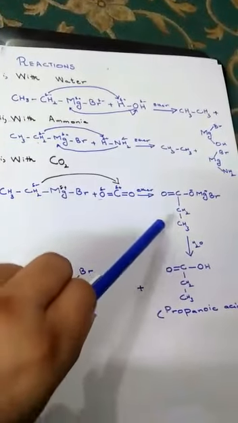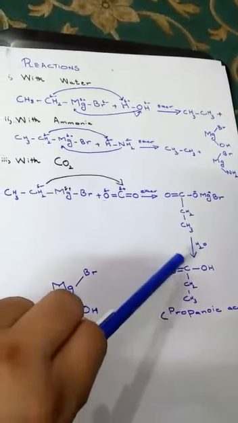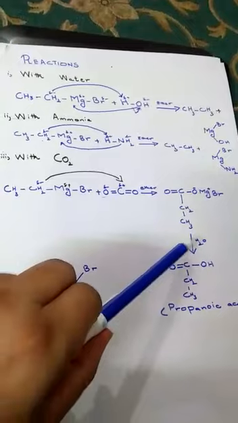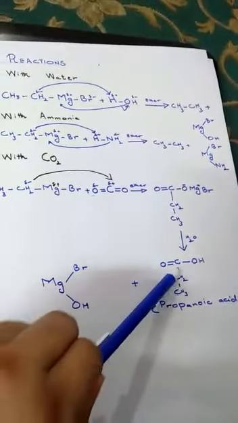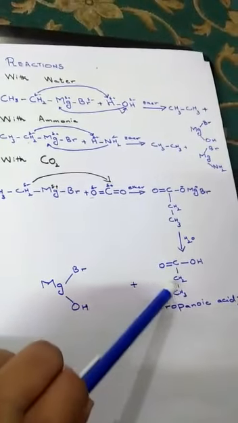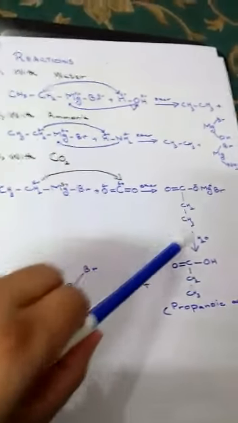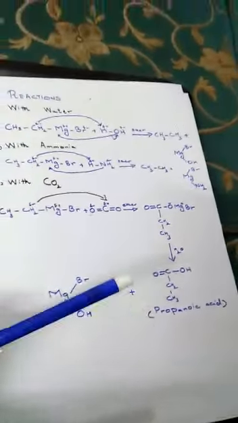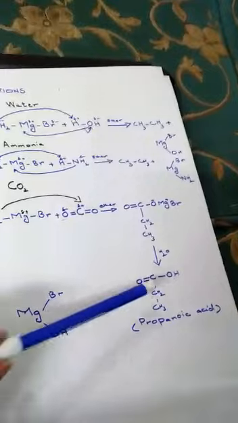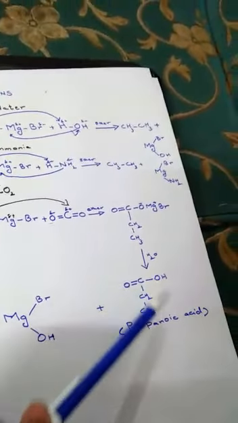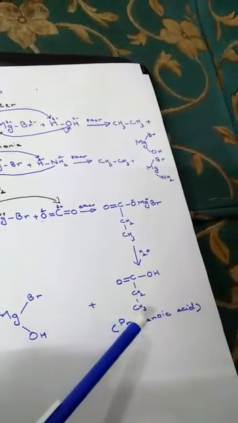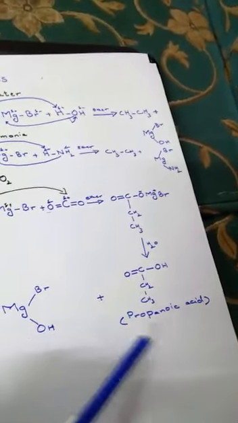This will be further hydrolyzed with water, and the positive hydrogen end of water will attach with the oxygen negative end, and C double bond O bond OH plus the CH2CH3 and the other molecule will be shown as such in the intermediate product. And this is propanoic acid. This is C double bond OH, the carboxyl group, and the 1, 2 and 3 carbon atoms, propanoic acid, plus MgBrOH.